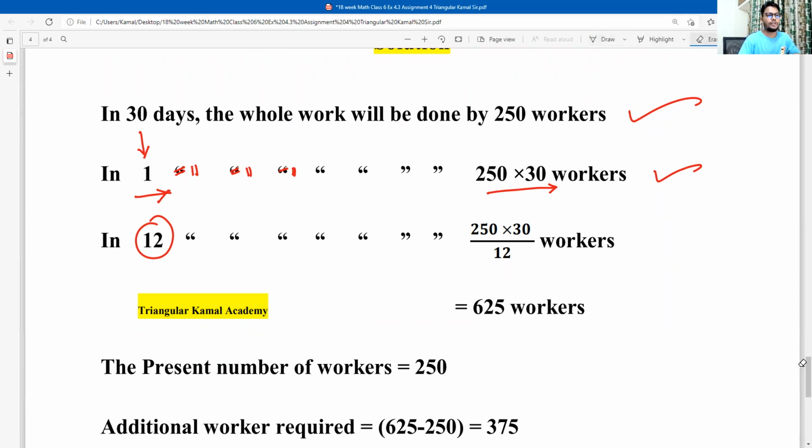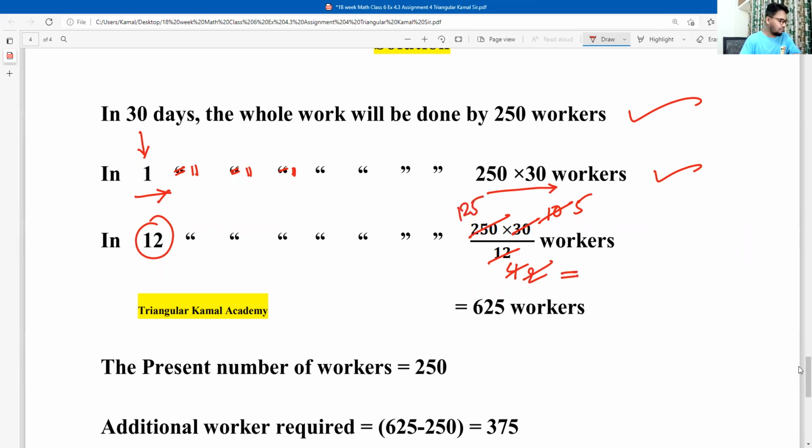First, we can divide by 3. 12 divided by 3 is 4. Again, if we divide by 2, there will be 2. Now if we divide 250 by 2, there will be 125.